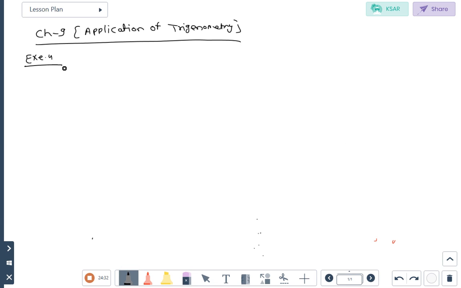Students, only read example number 4, do not see the solution. From a point P on the ground, that is the ground, here point P, the angle of elevation of the top of a 10 meter tall building is 30 degree. So that is the building.